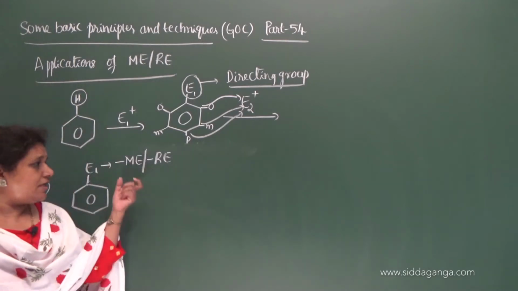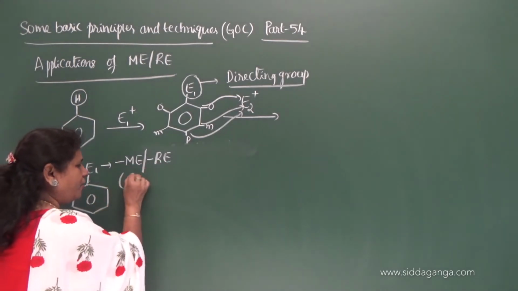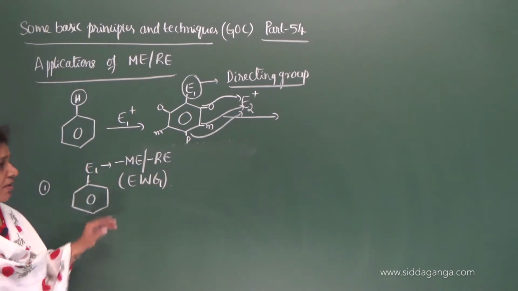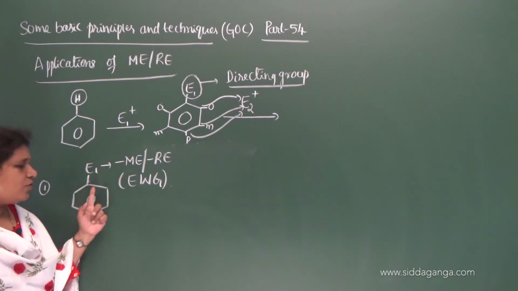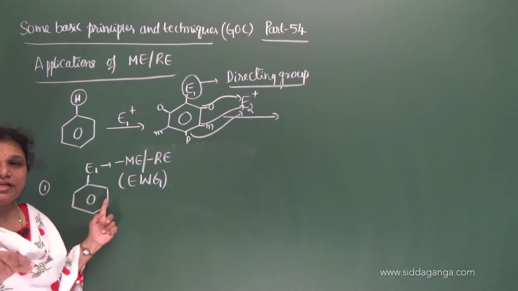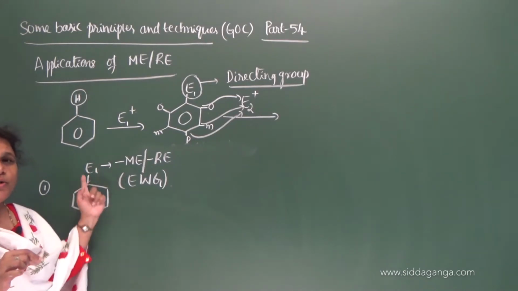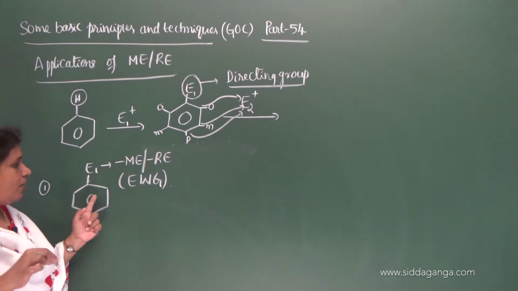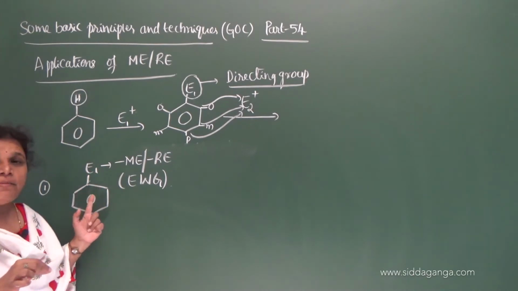Such groups are electron withdrawing groups, because whenever a group with minus M effect is attached to the benzene ring, the pi electrons are displaced towards the group and away from the benzene ring.